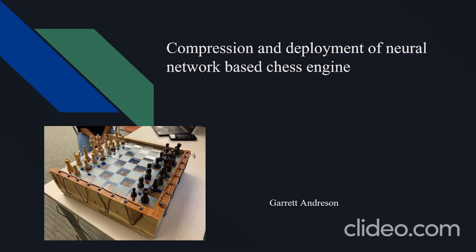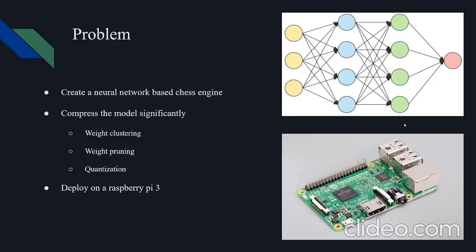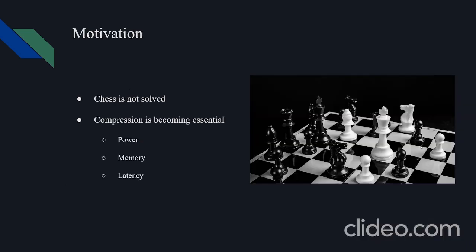I will be taking a look into the compression and deployment of a neural network-based chess engine. The main issue that I'm trying to solve is to create a chess engine that uses neural networks to make the decisions for it, and this model is then compressed using three types of compression: weight clustering, weight pruning, and quantization. After all the compression, the model will be able to run significantly better on a Raspberry Pi.